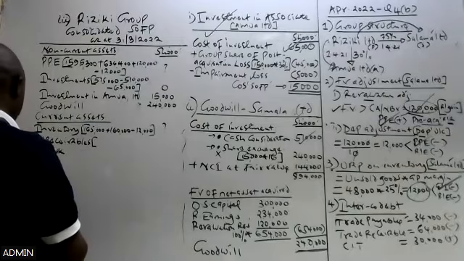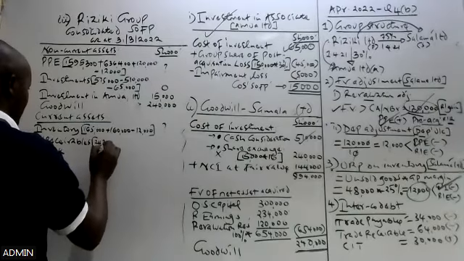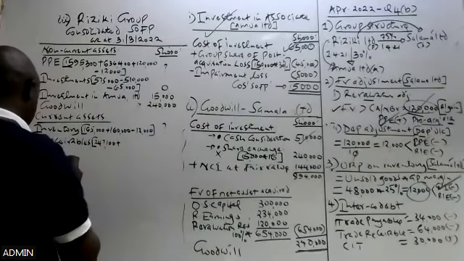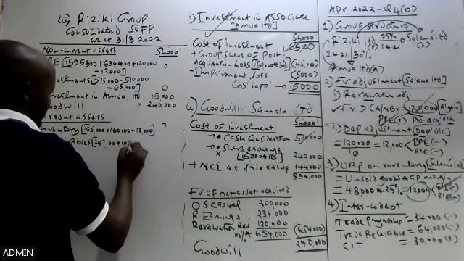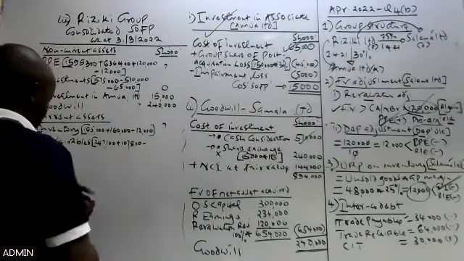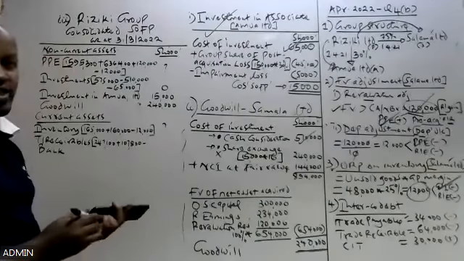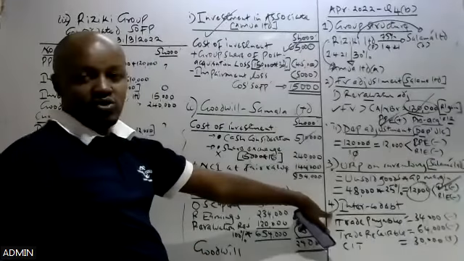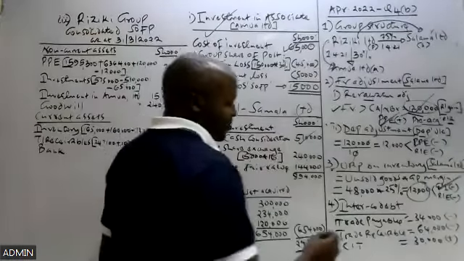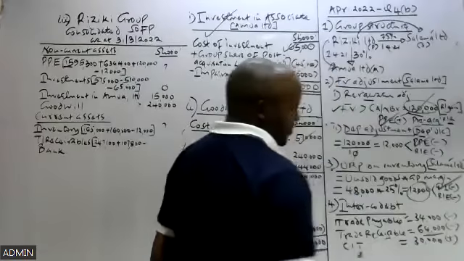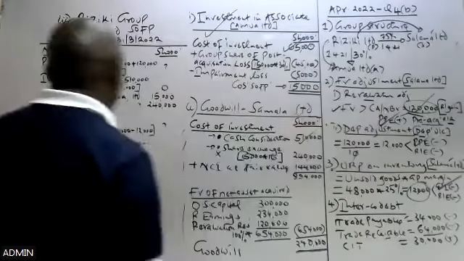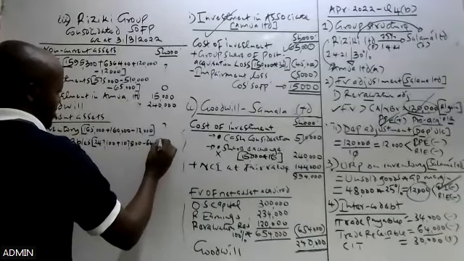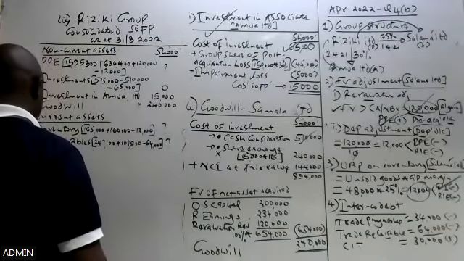Receivables, we do the same. We add those of the parent, 247,100, plus 107,800. And now to this, we check whether we have any amount of intercompany debt. We have this amount of intercompany debt, and we said from the group receivables, what are we going to less? We are going to less 64,000. So to this, we less 64,000. That is the amount of intercompany debt. Get the final figure there.